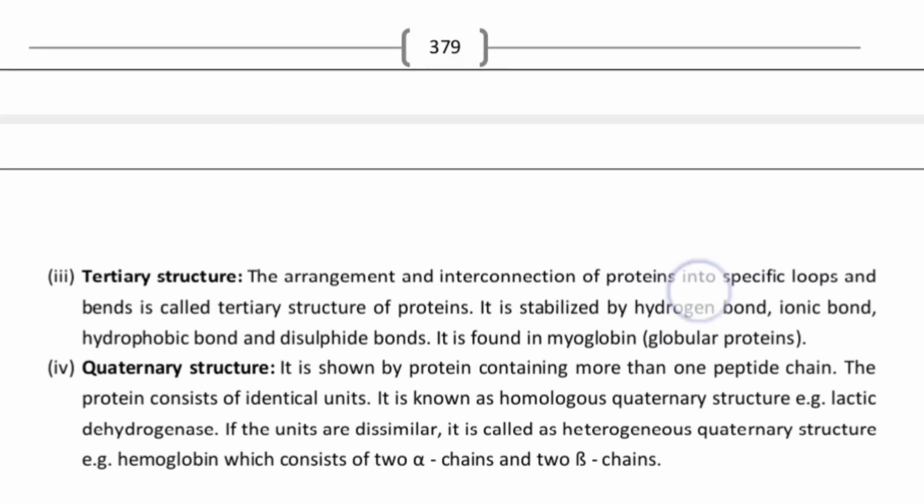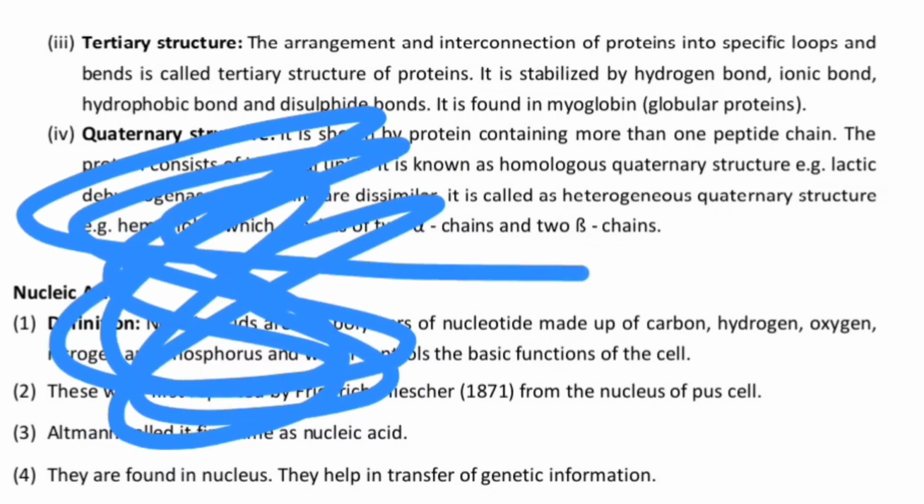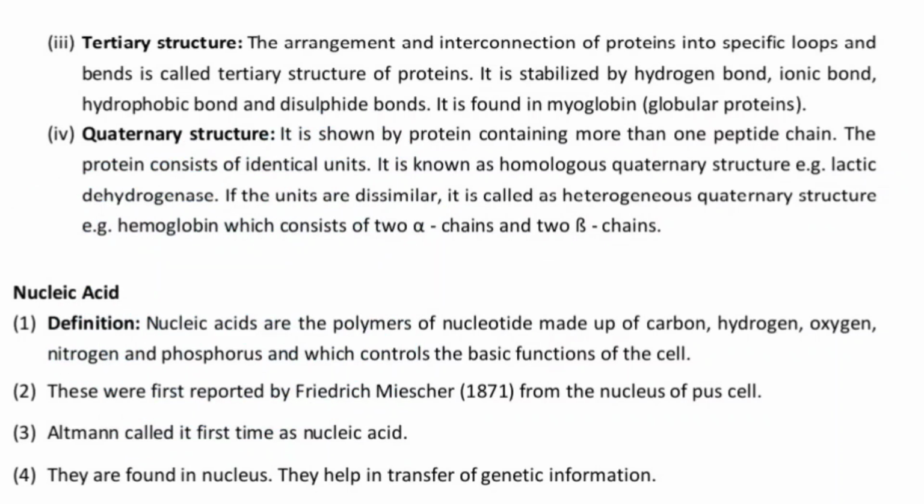Now dealing with the tertiary structure and the quaternary structure. In case of the tertiary structure of the protein, the arrangement and the interconnection of the protein into specific loops and bends is called the tertiary structure of protein, or rather I'll be calling it any possible bond, be it hydrogen bond, ionic bond, hydrophobic bond, disulfide bond, van der Waals interactions, weak London dispersive forces. Any type of bond which is minimizing the size of the protein will be called the tertiary structure of the protein. This is what I have drawn. Any possible bond to reduce the size of the protein.